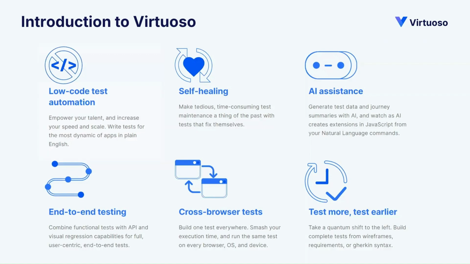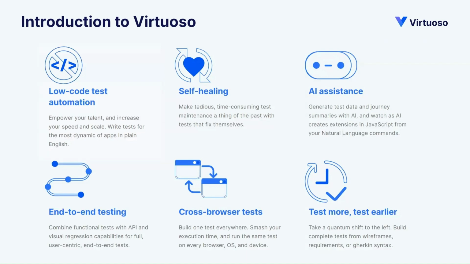Virtuoso also supports end-to-end testing of web applications, plus you can include API test steps in the same journey. So you can test an end-to-end use case using Virtuoso in the same test case. It allows you to execute your tests on multiple browsers and multiple device types by leveraging the cross-browser capabilities.